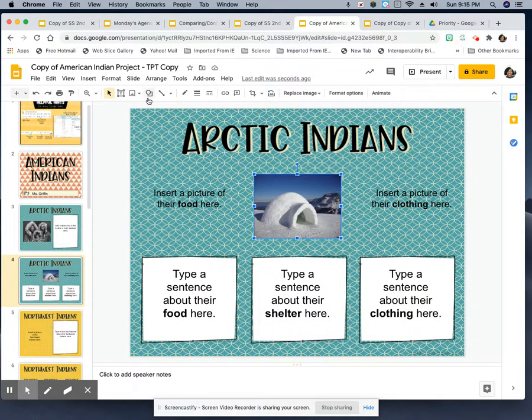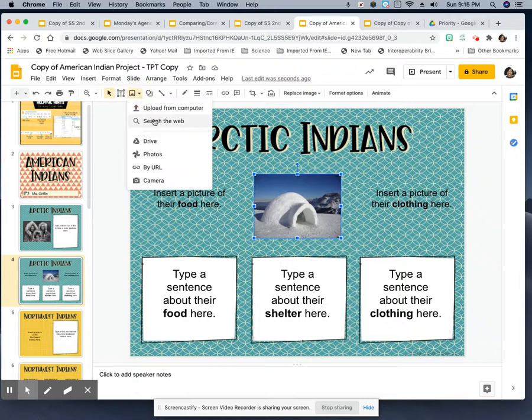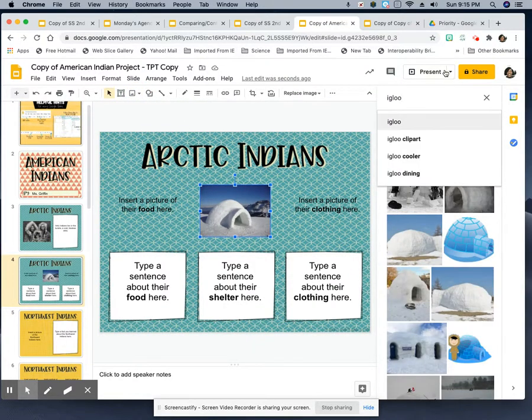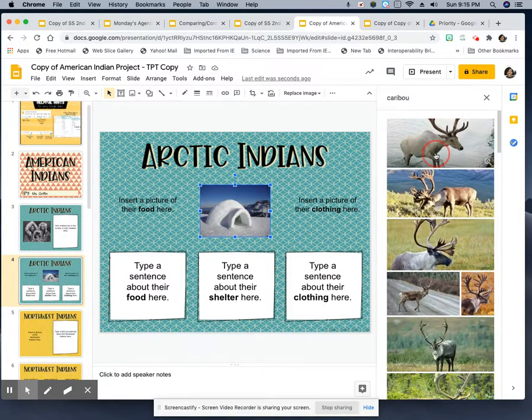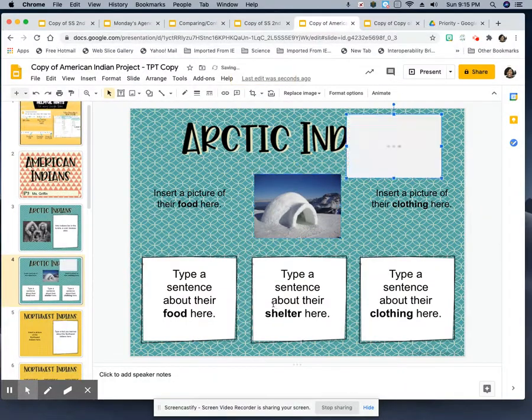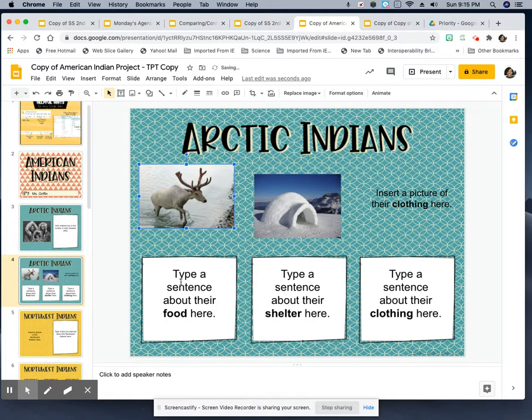I'm going to click on the image box, click search the web, and I'm going to type caribou. Okay, there it is. Insert it. Looks like a reindeer. It's in the reindeer family. Drag the picture over here. And now I need a picture of their clothing.